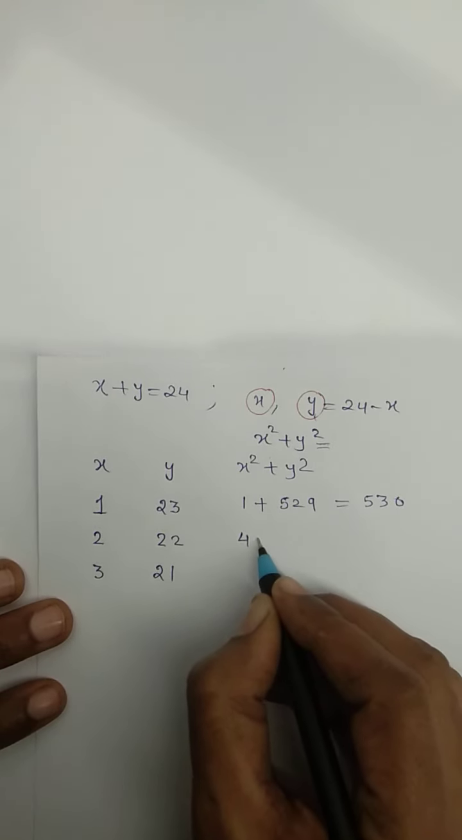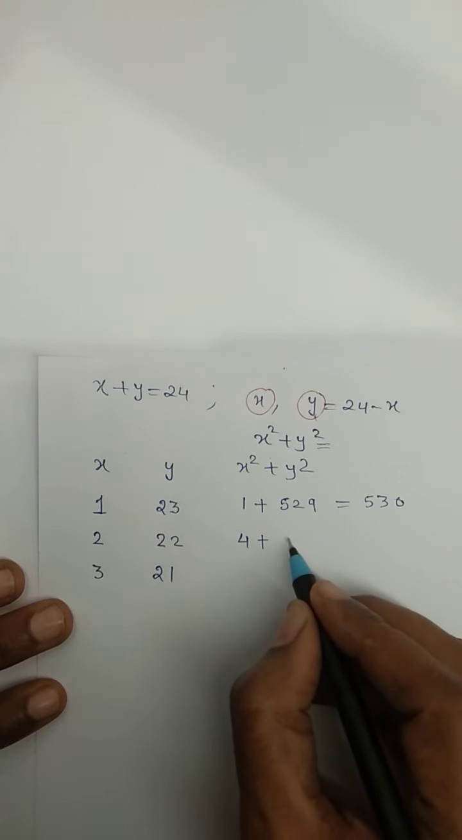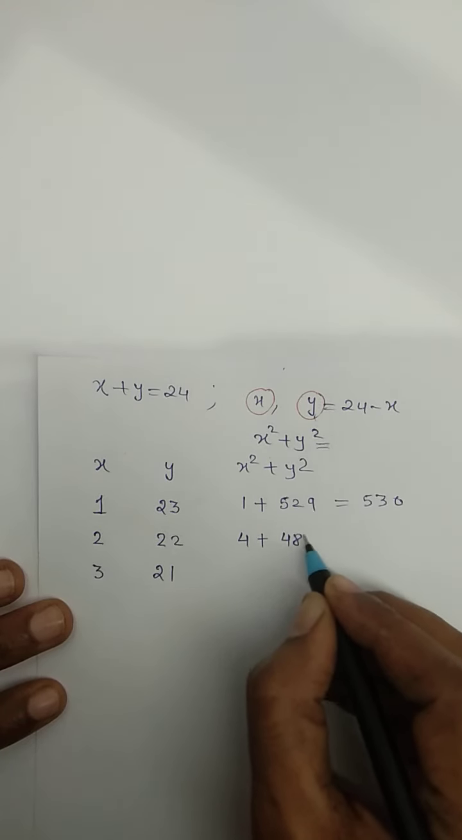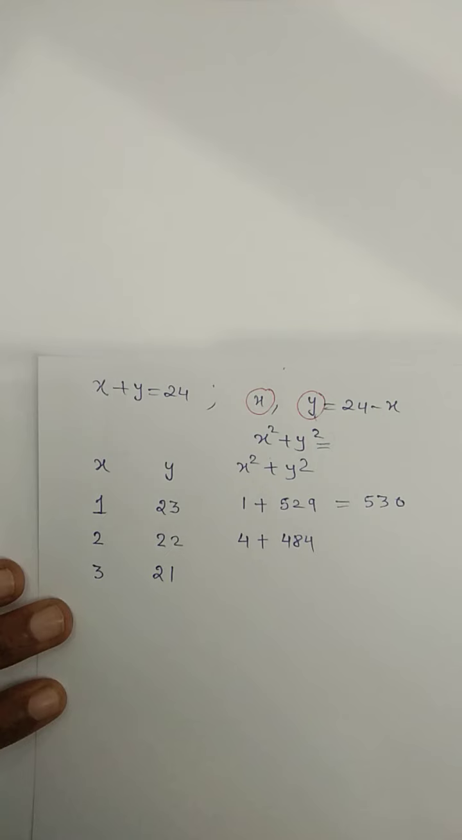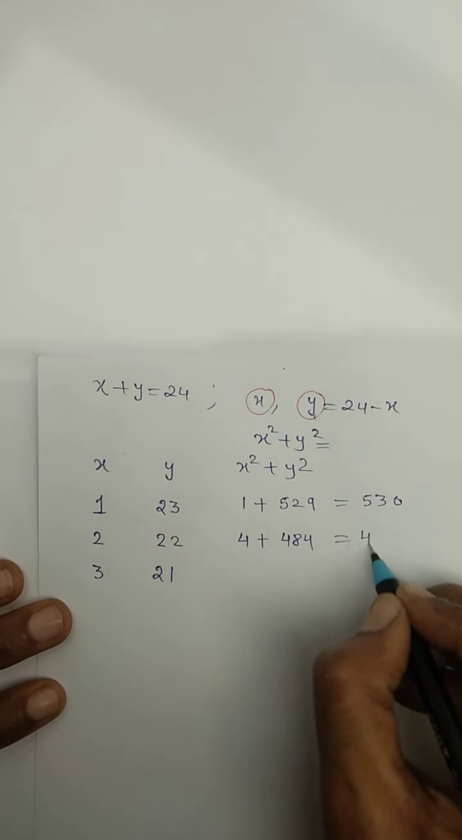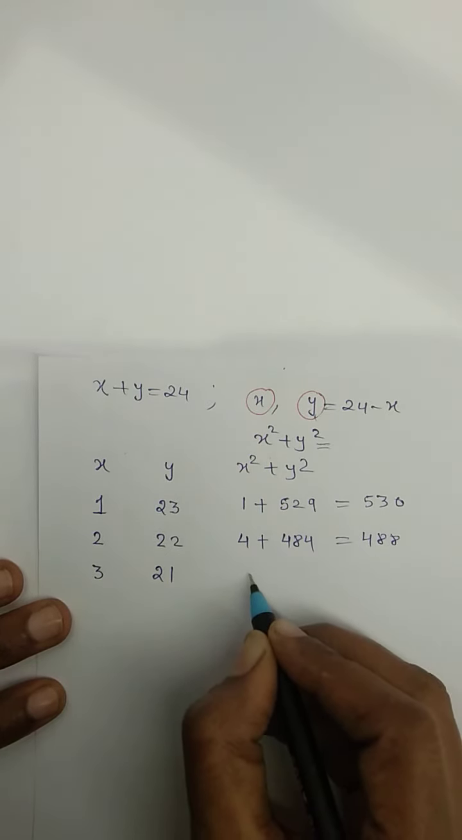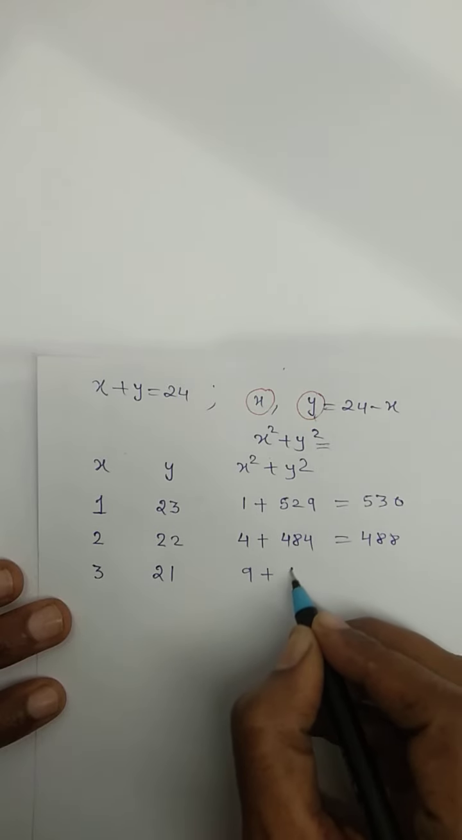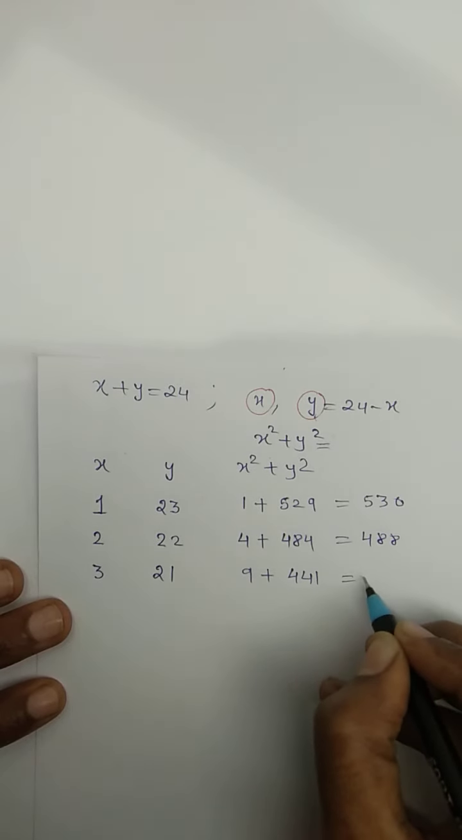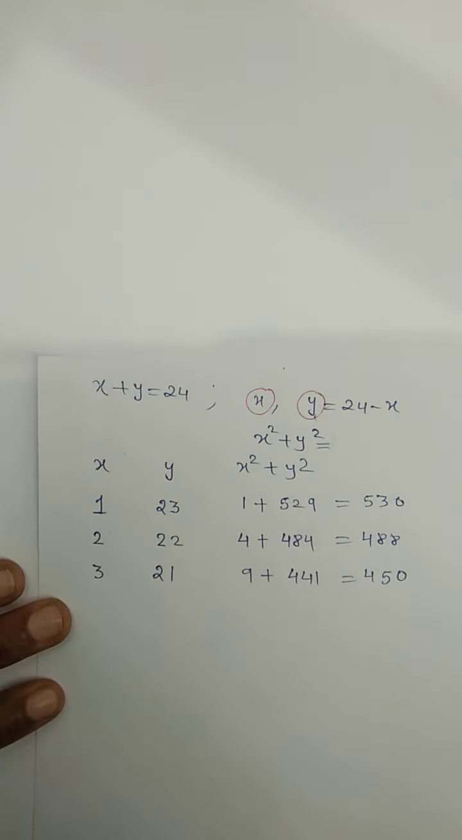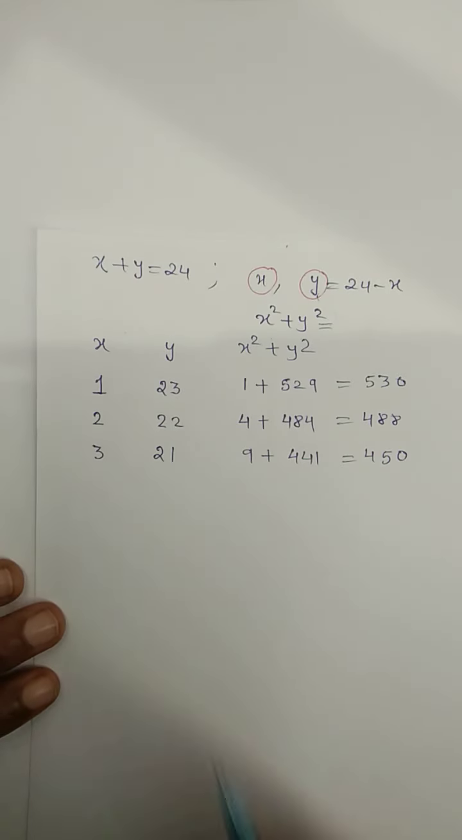The square of 2 is 4 and what about the square of 22? It is going to be 484, right? What will be its summation? That is going to be 488. Then the square of 3 is 9 and the square of 21 is 441. The answer is going to be 450. Can you see? It's getting reduced.